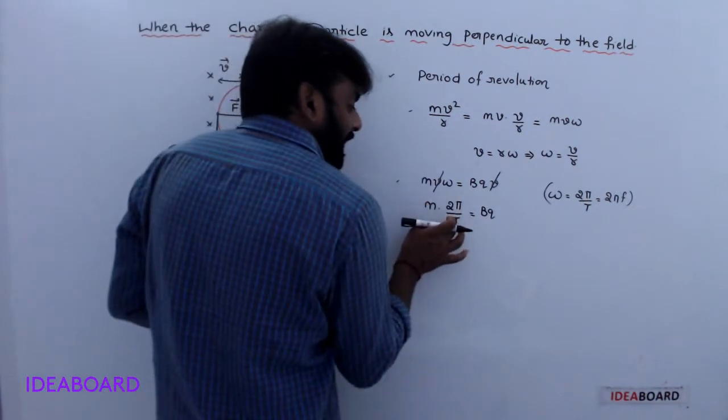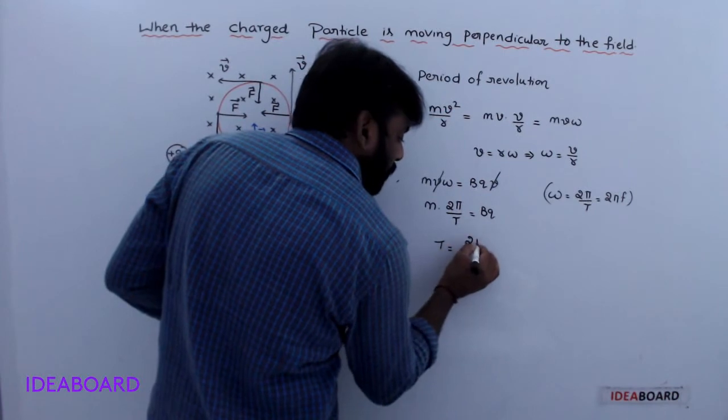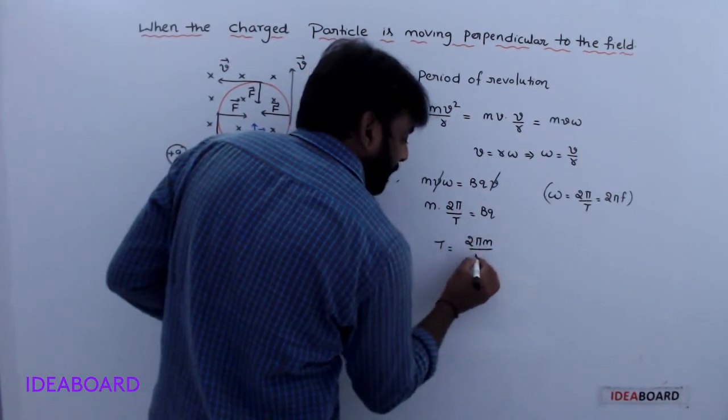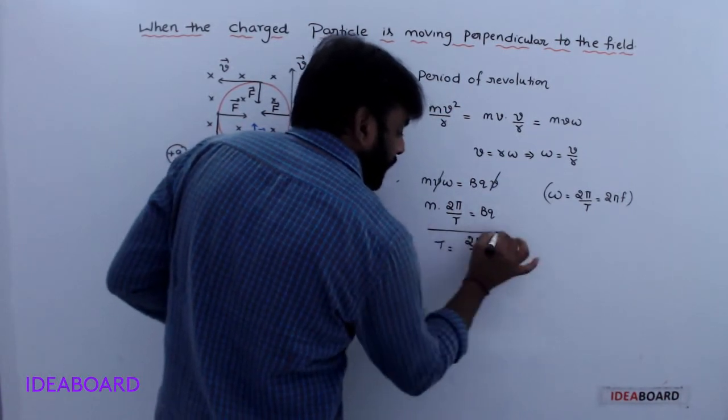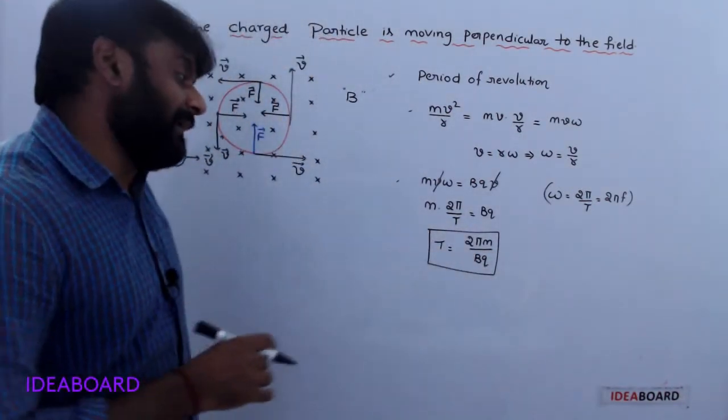M into 2 pi by T is equal to BQ. T is equal to 2 pi m by BQ. Time period is equal to 2 pi m by BQ.